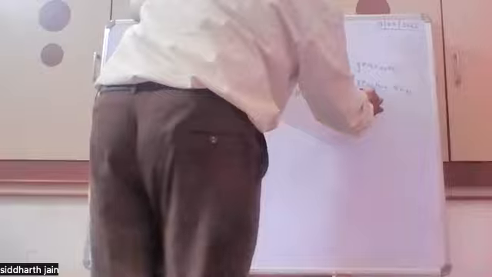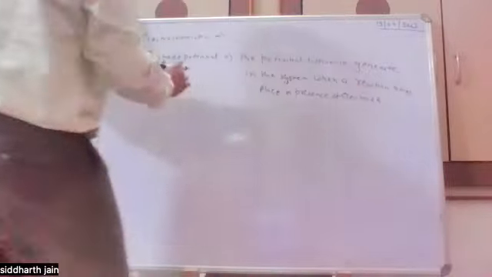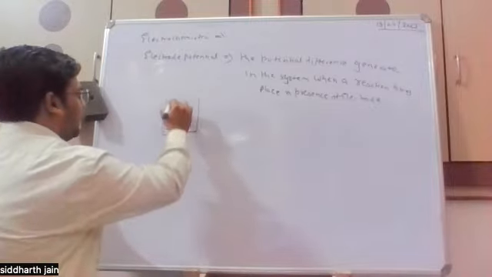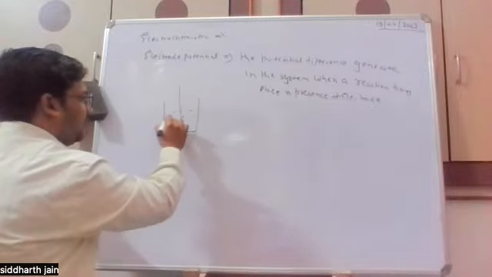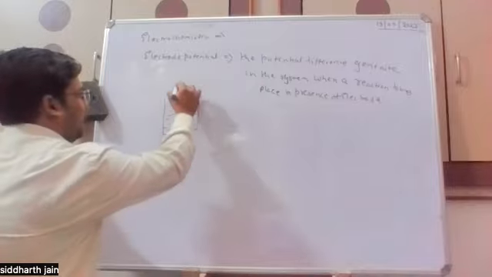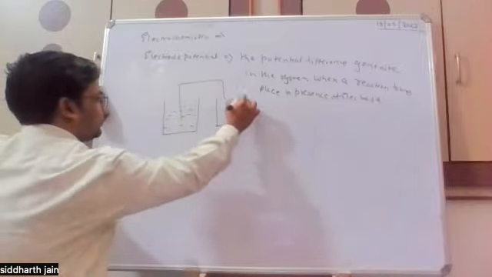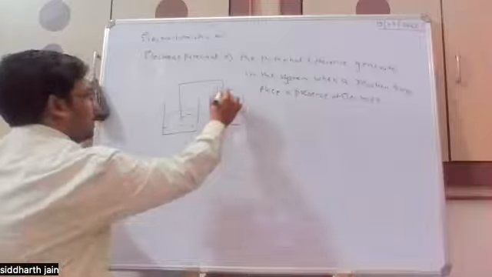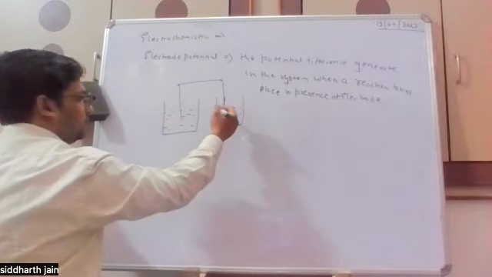So, for example, if we have a cell like this, where an electrode is dipped in a solution and connected to another system in which another electrode is dipped in another solution.